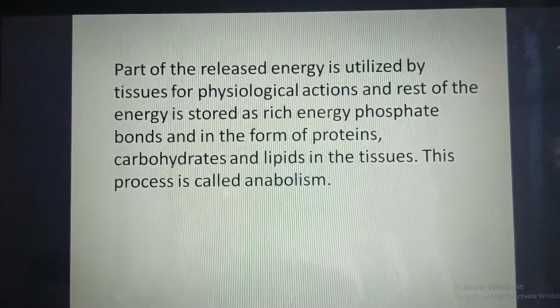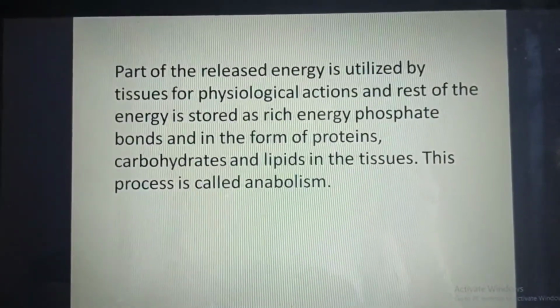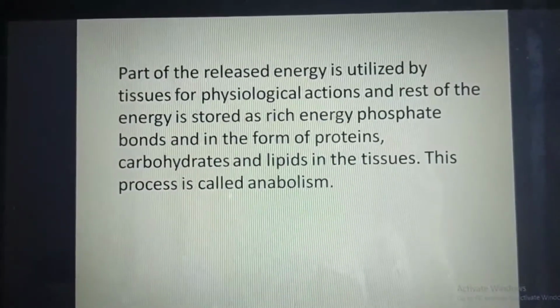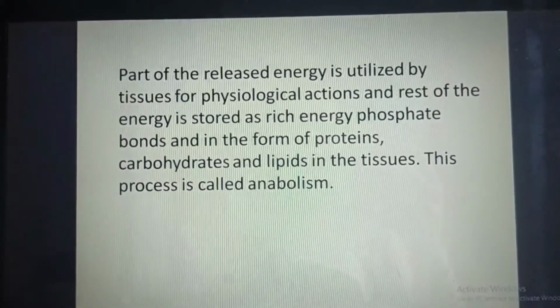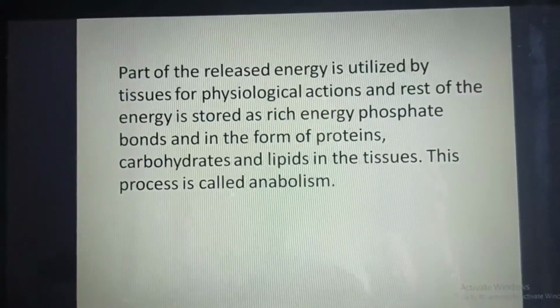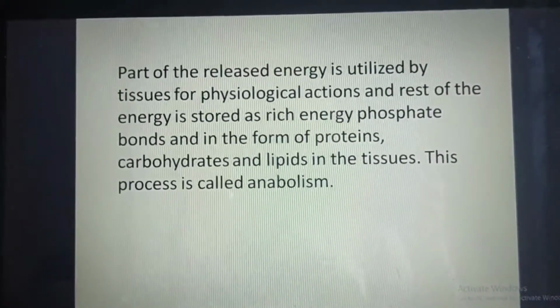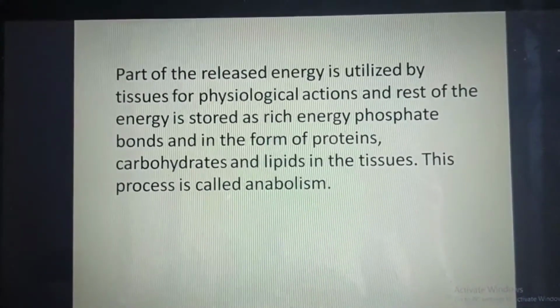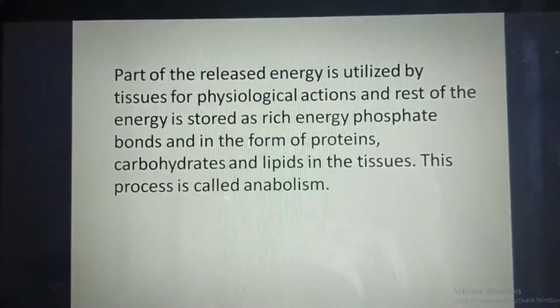Part of the released energy is utilized by the tissues for the physiological actions, and the rest of the energy is stored as rich energy phosphate bond and in the form of proteins, carbohydrates and lipids in the tissues. This process is called the anabolism.